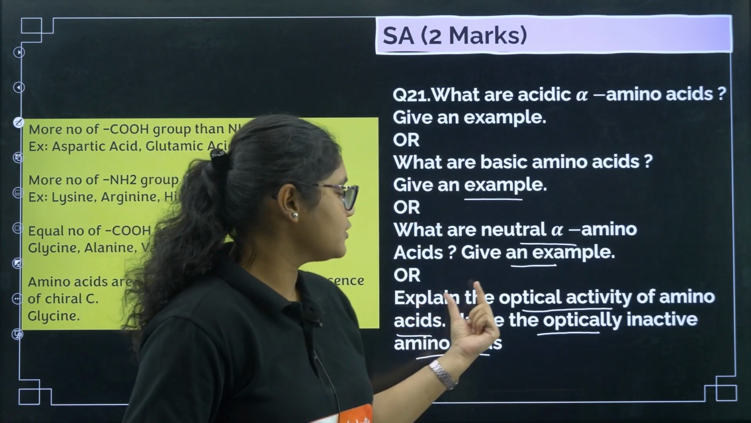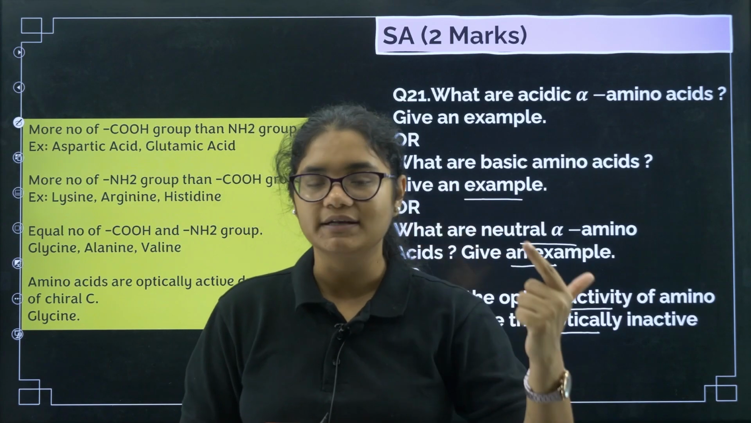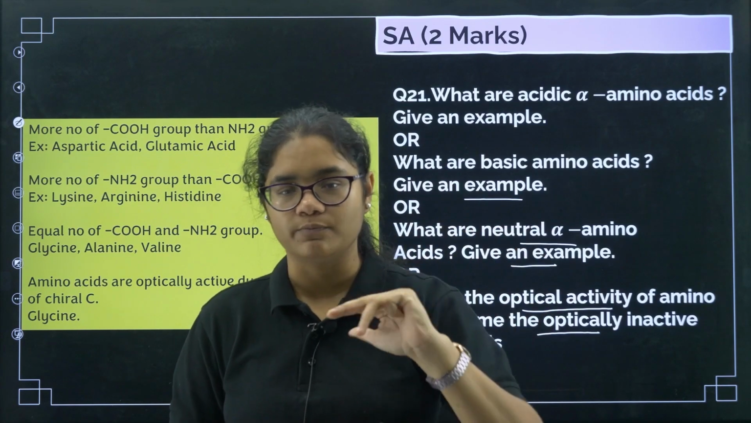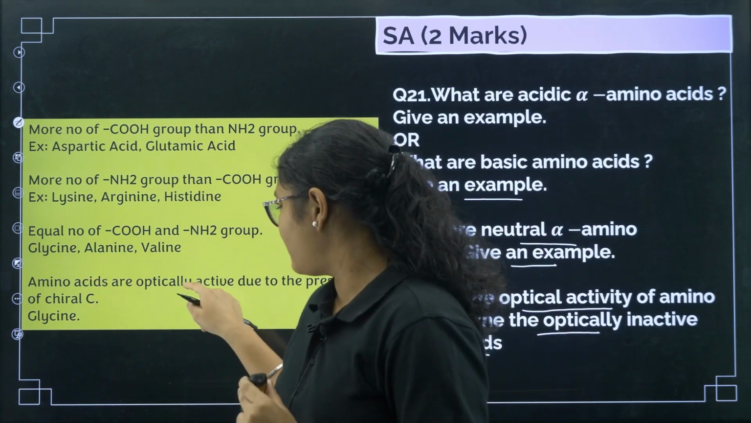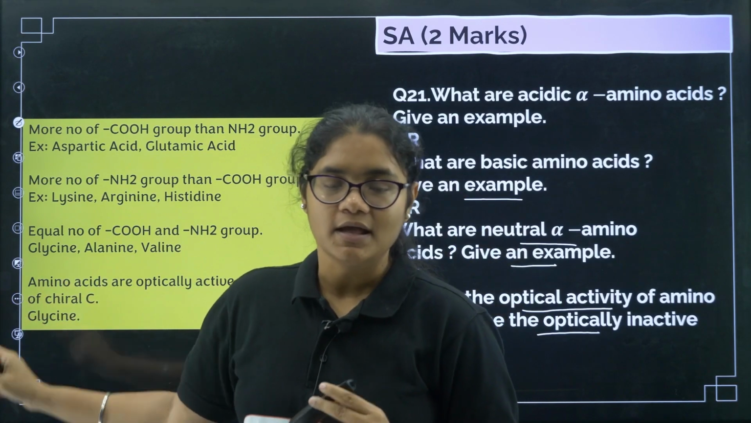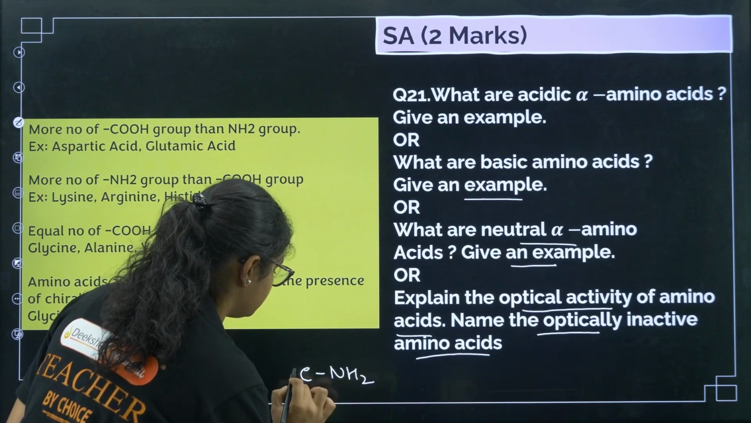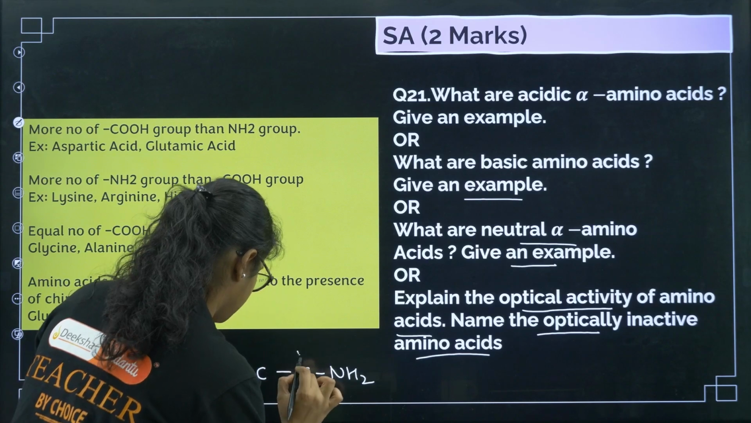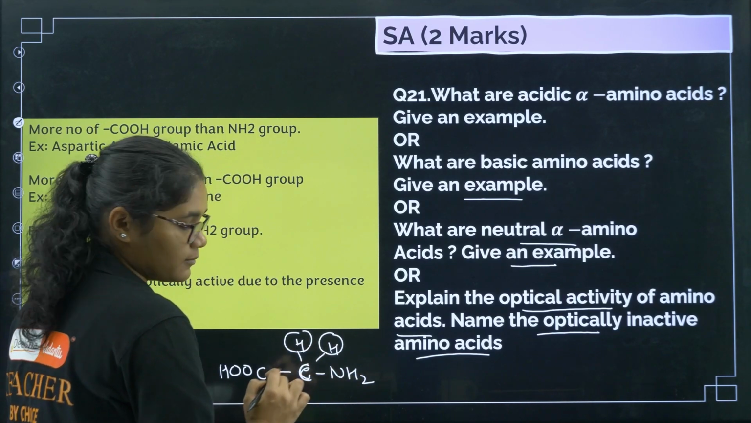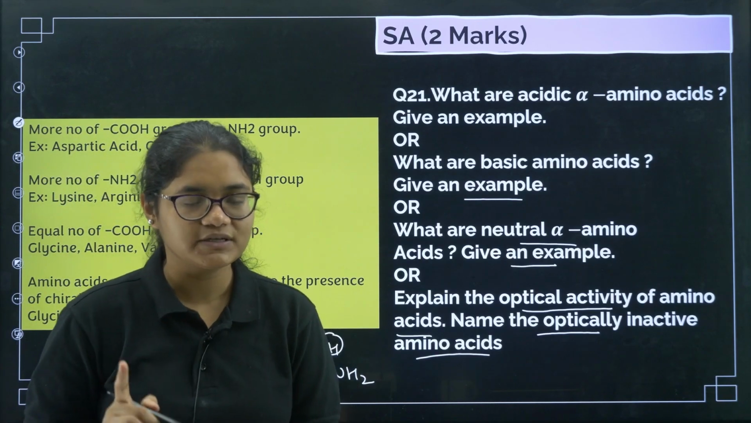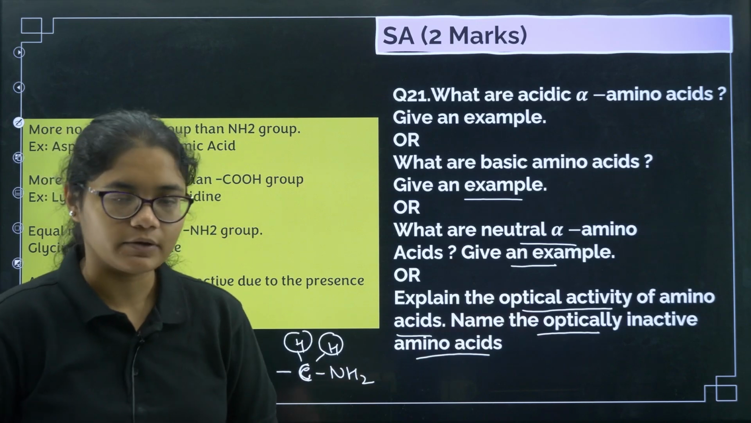Next, let's talk about the optical activity of amino acids. Now you see, in an amino acid there is a carbon with one NH2 group, one COOH group, one R group and one H group. All 4 groups are different, so that is why they are optically active, right. So amino acids are optically active due to the presence of a chiral carbon. But the glycine structure, if you see, okay, glycine is an amino acid whose structure is like this: NH2, COOH, and we have H here and H here, right. Now 2 H are present on the same carbon, so there are not 4 different groups, so that is why this is an optically inactive amino acid, okay.